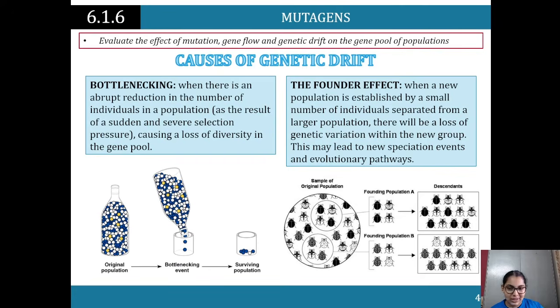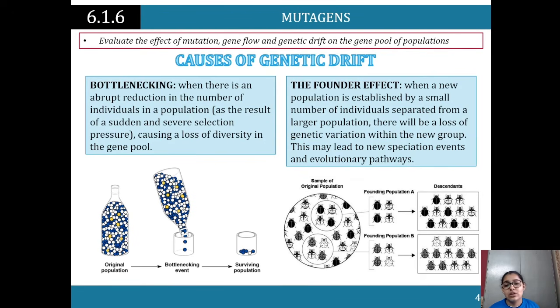We first see bottlenecking. This is when there is an abrupt reduction in the number of individuals in the population, let's say because of natural disasters, think about a population of smaller animals. When there is that reduction in the number of individuals as a result of sudden and severe selection pressure, natural disasters are a selection pressure, or the lack of food because of a natural disaster, it's severe and it's sudden.